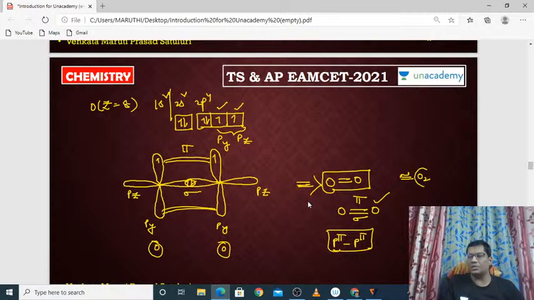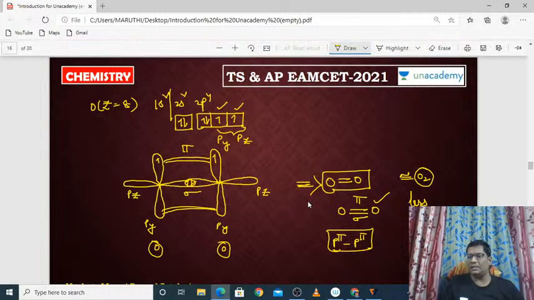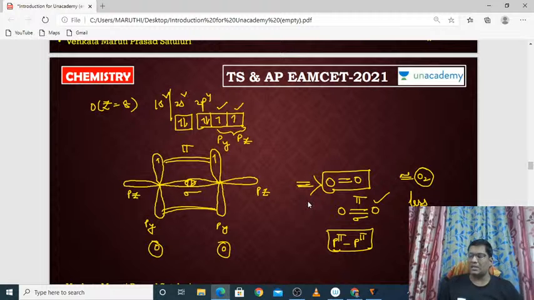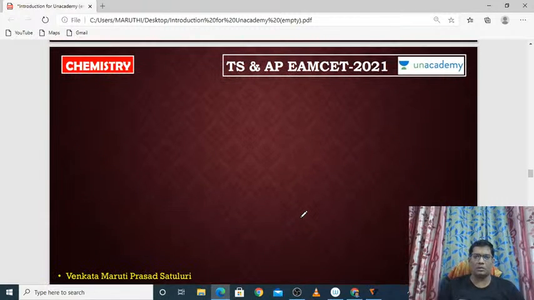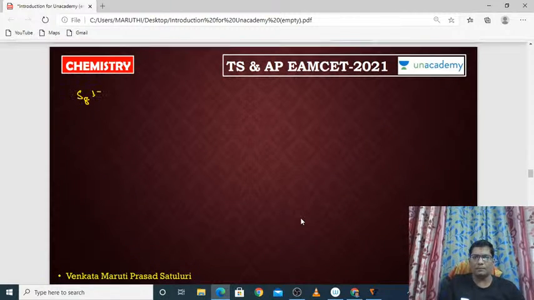It produces O2, but sulfur does not have this type of capacity because oxygen is having very small atomic size, whereas sulfur is having the highest atomic size. So the pi bonds break up in sulfur, so sulfur is forming only S8, which means only sigma bonds will be produced.